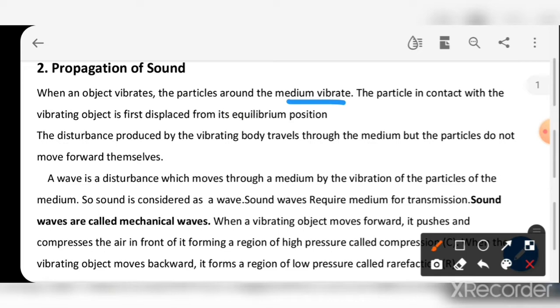A wave is a disturbance which moves through a medium by the vibration of the particles of the medium. Sound is considered as a wave. Sound waves require a medium for transmission. Sound waves are called mechanical waves. Waves are generally of two types: mechanical waves and non-mechanical waves. I ask you a question: which waves are called mechanical waves? The answer is: waves which need a medium to pass are called mechanical waves.